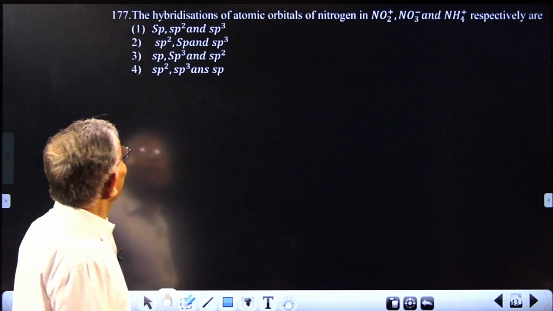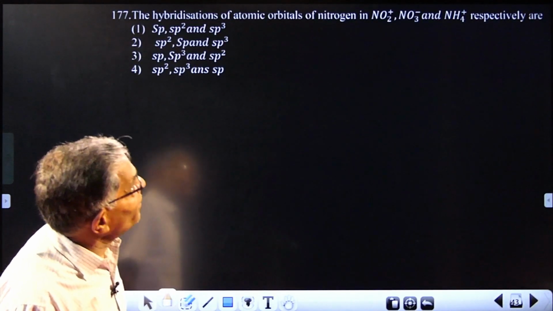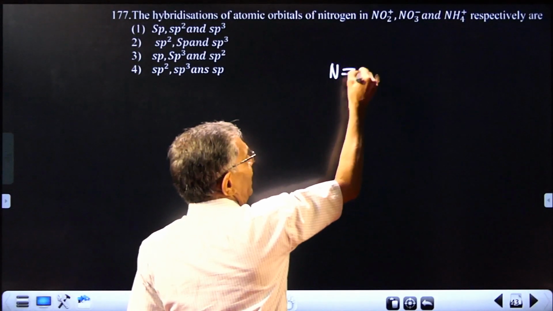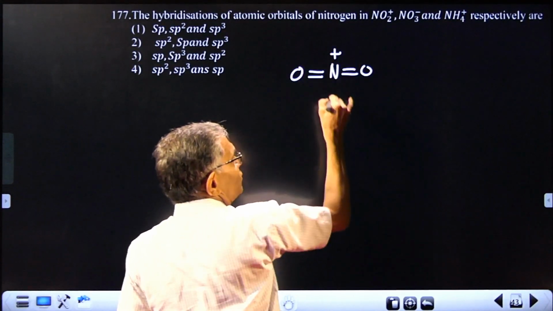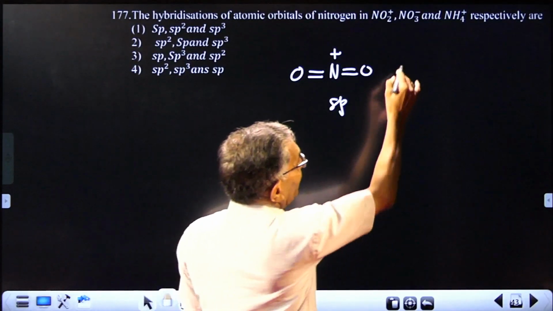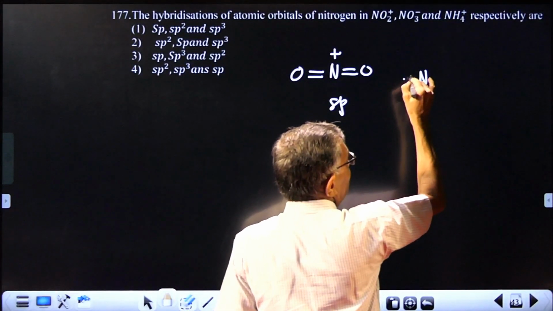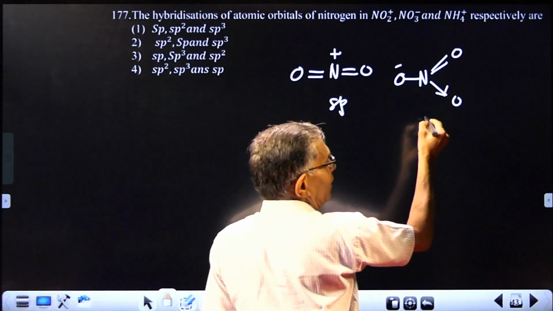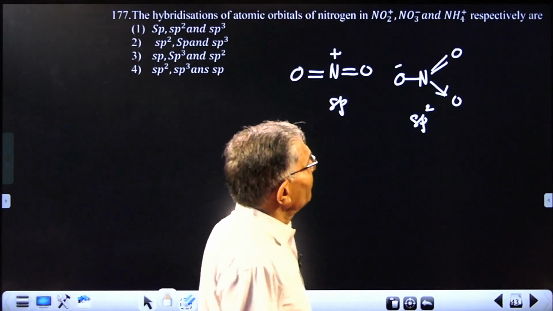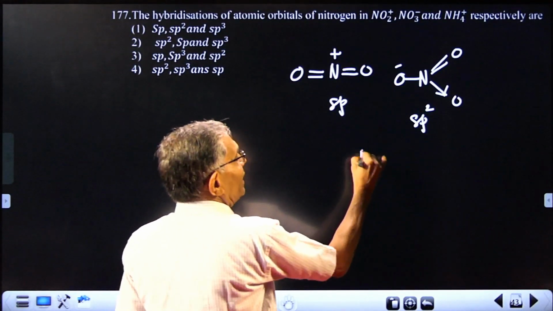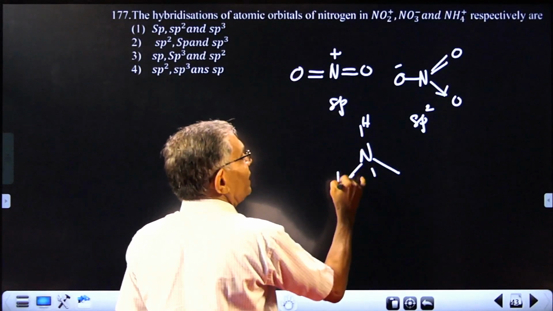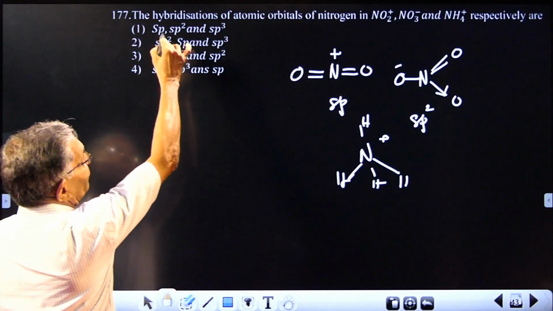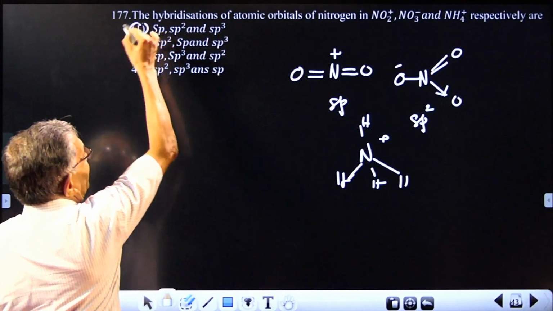43. Hybridization of atomic orbitals of nitrogen in NO2+, NO3-, and NH4+. Standard question. NO2+ is a linear molecule, so sp hybridization. NO3- will be, it is O minus, double bond, coordinate bond, triangular molecule, sp2. And ammonium will be tetrahedral: 1, 2, 3, 4 hydrogen. So tetrahedral. So the answer is sp, sp2 and sp3, which is 1.